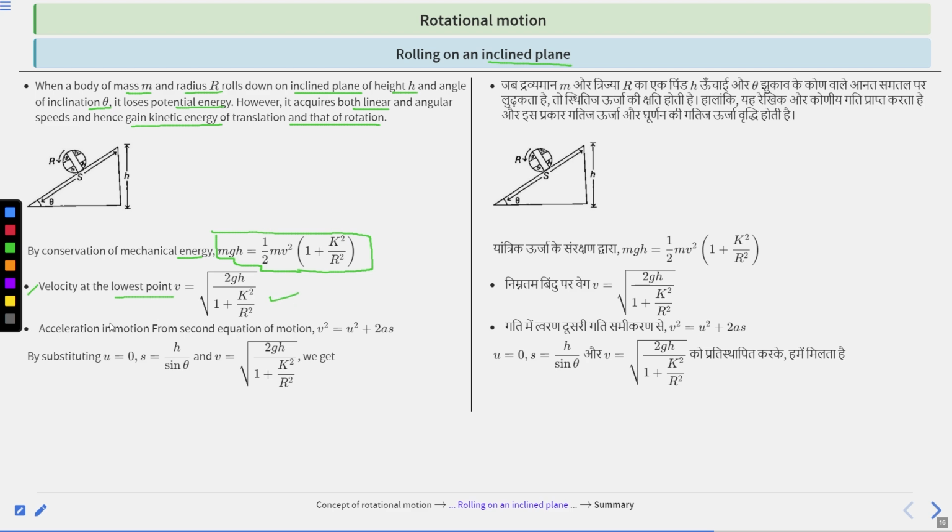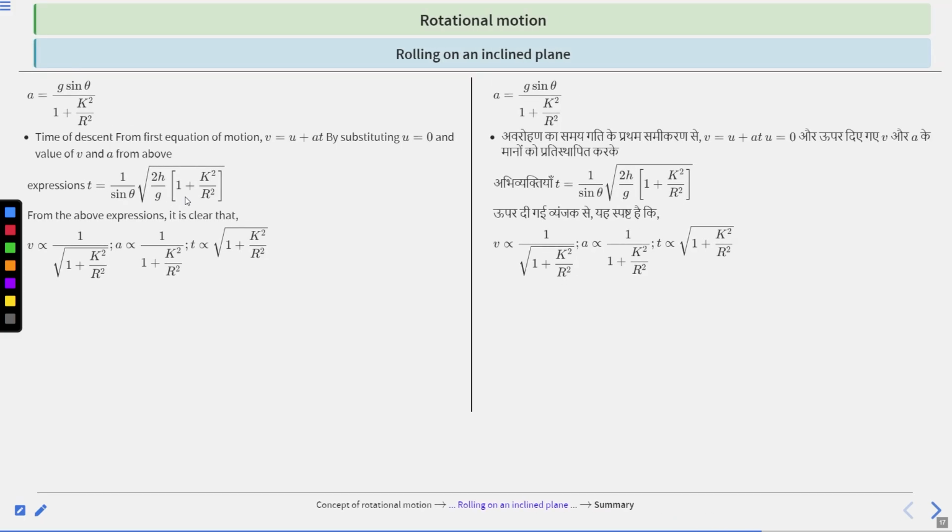And for acceleration in motion, from the second equation of motion, v square equals u square plus 2as. By substituting u equal to 0, s becomes h by sine theta, and v equal to under root 2gh divided by 1 plus k square by r square. Clear? Suppose this is an inclined plane, and this body of mass m rolls with some velocity, and the inclined plane makes angle theta with the horizontal. Clear? So a equals g sine theta divided by 1 plus k square by r square.